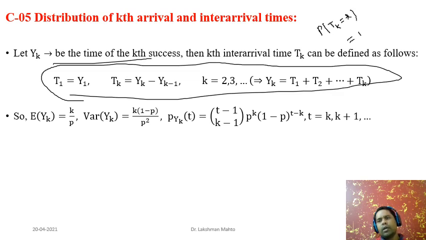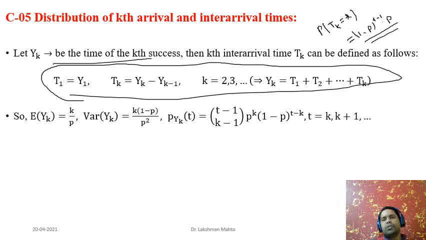That means in order to get the kth success, you have to perform t trials after k minus 1 successes. So you will observe t minus 1 failures, and exactly at trial t, after k minus 1 successes, you will observe a success. So 1 minus p to the power t minus 1 will come, and exactly at t you will observe a success, so that times p. So T_K has a geometric distribution.